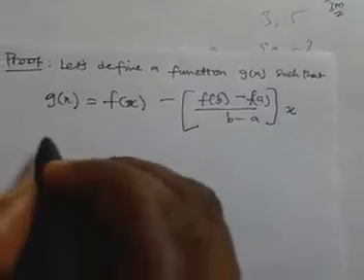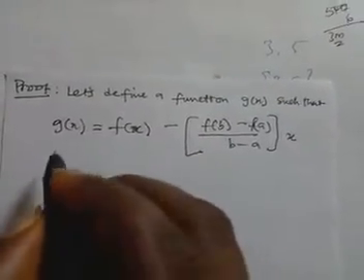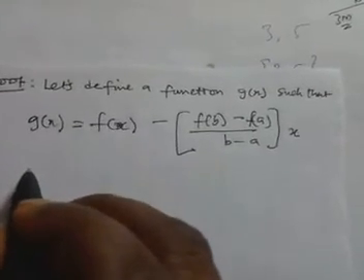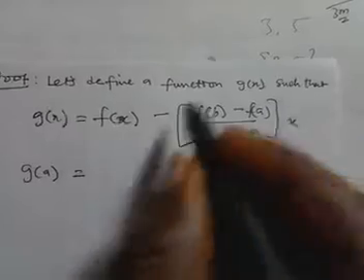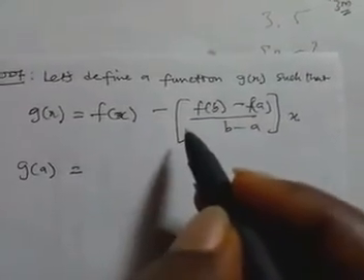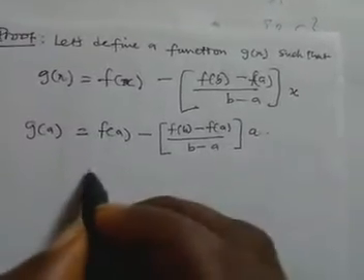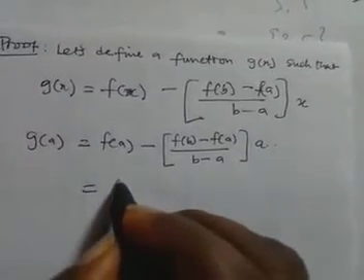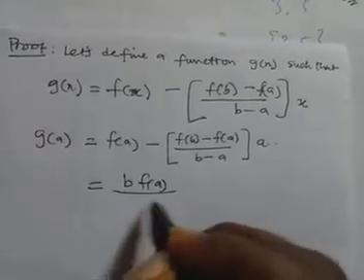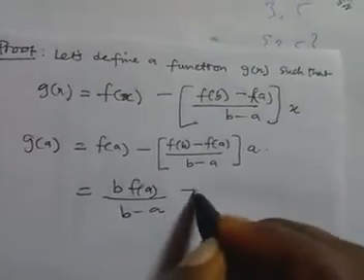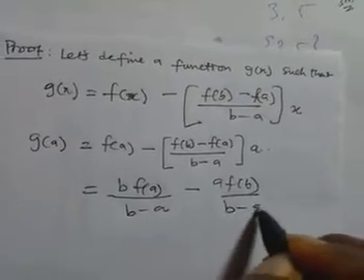Now this function must satisfy Rolle's theorem. Let's first test whether it satisfies Rolle's theorem. To test, we need to find g of a. You find g of a, anywhere you see x, you put it as a. So we have this. If you simplify, you are going to have b times f of a over b minus a minus this one, which will be a f of b over b minus a.